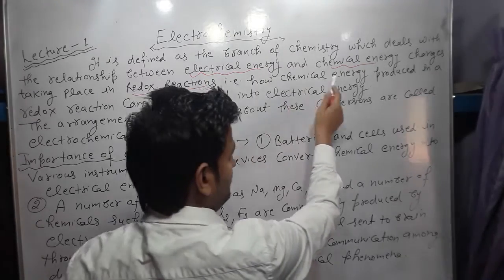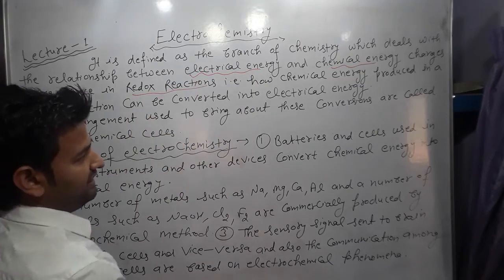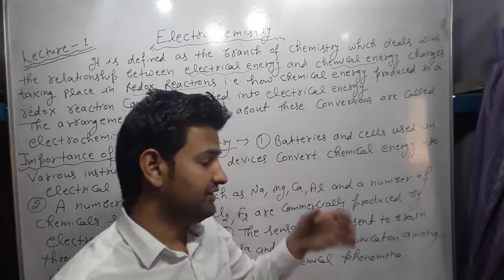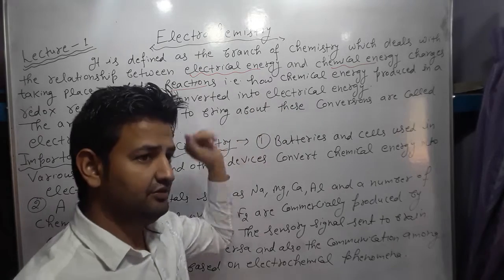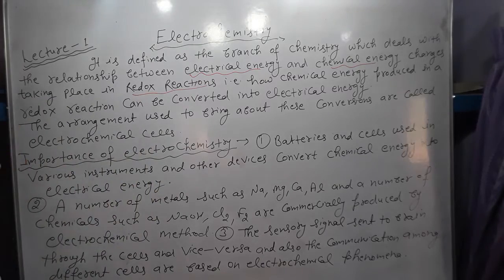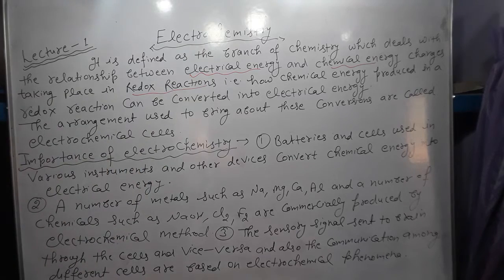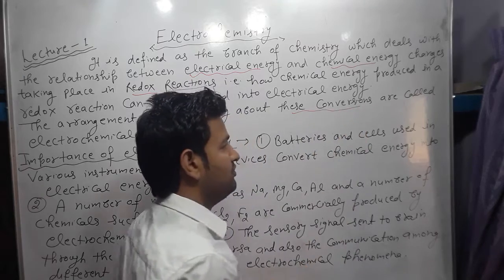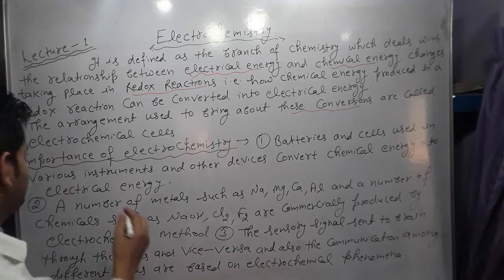or we can say how chemical energy produced in a redox reaction can be converted into electrical energy. And when electrical energy is applied on the chemicals to produce chemical energy which is non-spontaneous, all these are studied under the name electrochemistry. The arrangement used to bring about these conversions is called the electrochemical cell.